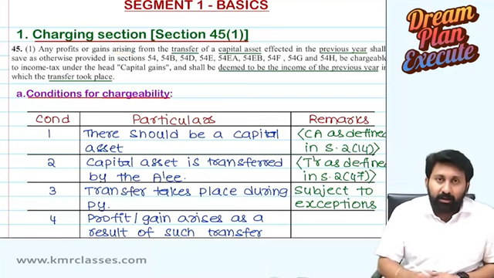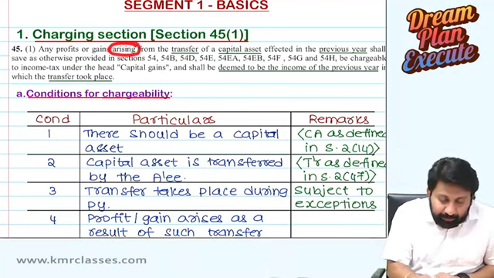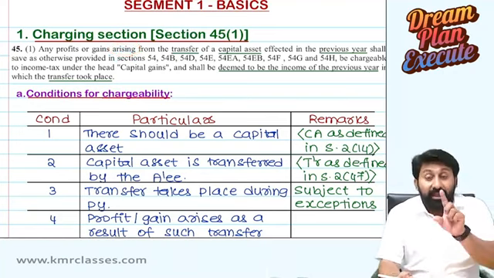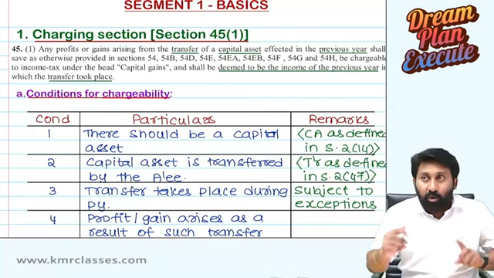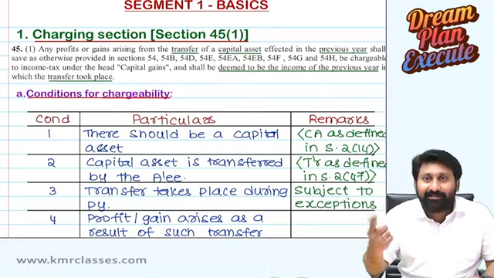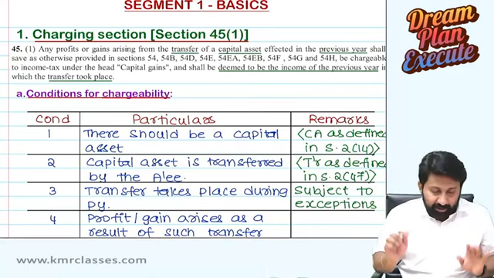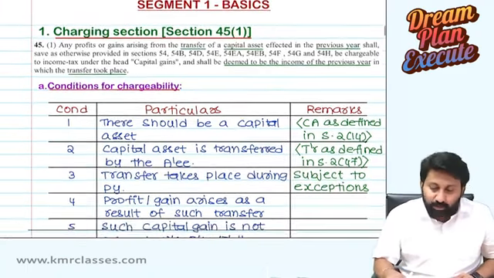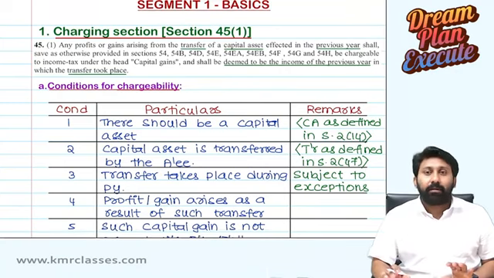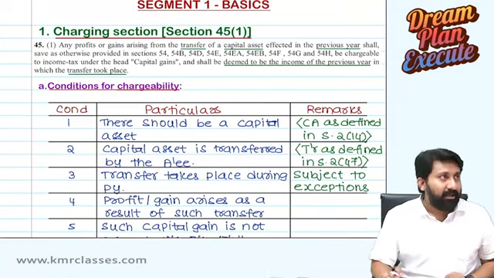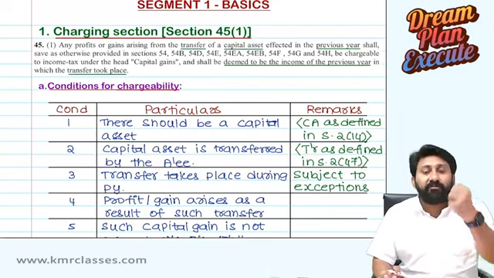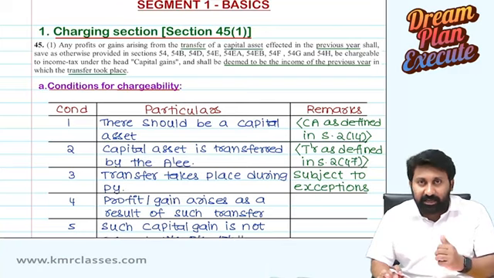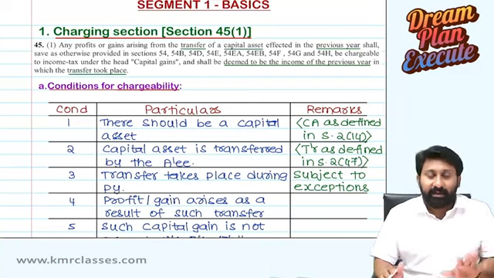The word arising represents that whether you received it or not, or some other person has received it, is irrelevant for me. It is arising to the assessee. Into whose hands it goes, who received it, is irrelevant for me. That's why nowhere do they use the word receipt. Receipt is irrelevant for me. Whether you have taken it or not, whether any gain, profit or loss has been generated on the capital asset or not, arising, that's all.